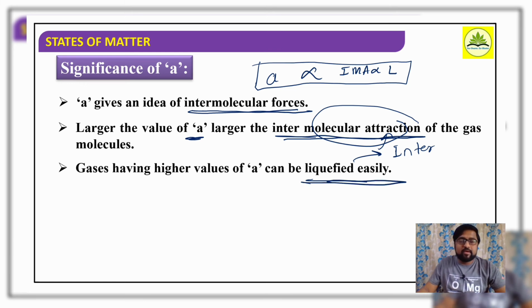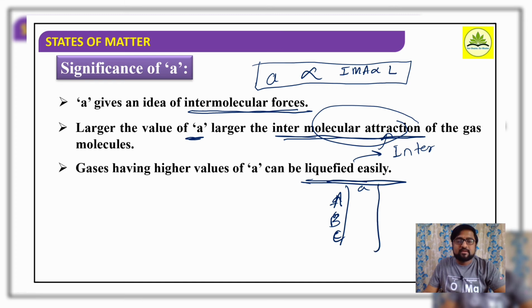With the help of A values, let us say there are three gases A, B and C, and their corresponding A values. Just considering 2, 5, 8 to understand this. Which gas can be easily liquefied?